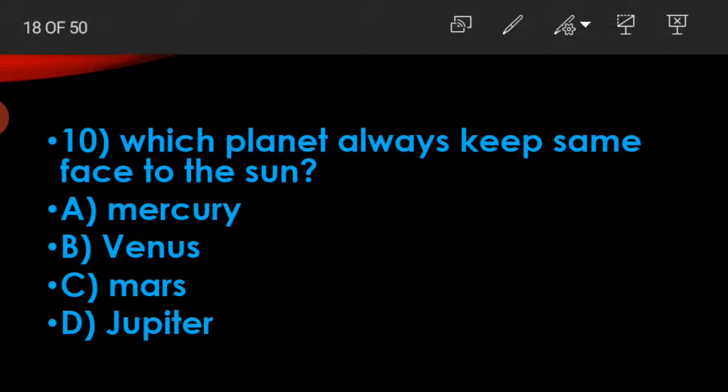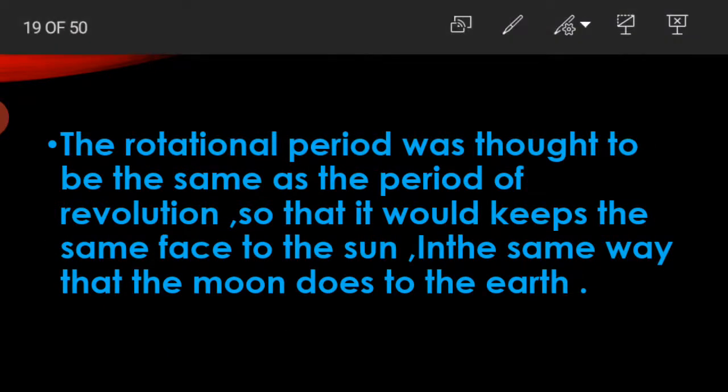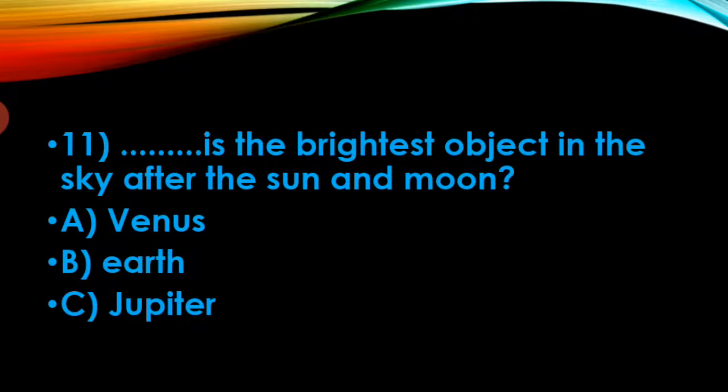Next question. Which planet always keeps the same face to the sun? Option A Mercury, option B Venus, option C Mars, option D Jupiter. Here the answer is Mercury. Why Mercury? The rotational period was thought to be the same as the period of revolution, so that it would keep the same face to the sun in the same way that the moon does to the earth. Okay, understand?